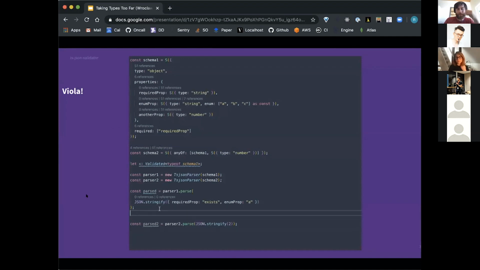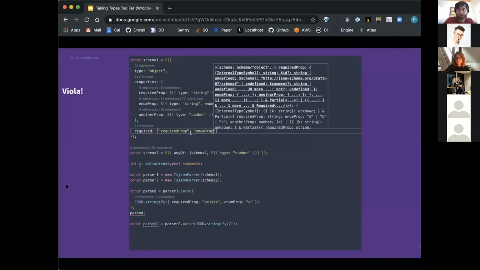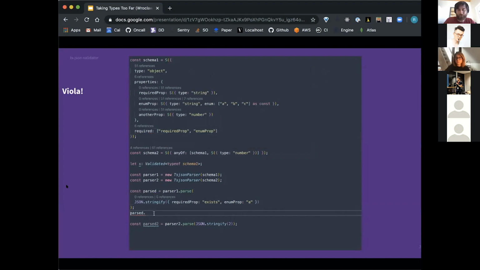So finally, we have a little demo, and we see that we've defined this schema 1, which is similar to the one that I showed early on. We see that required prop is required, and now so is enum prop because I just added it to the required array.